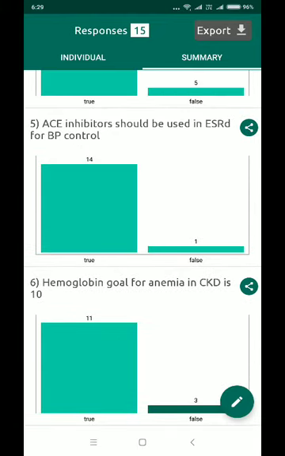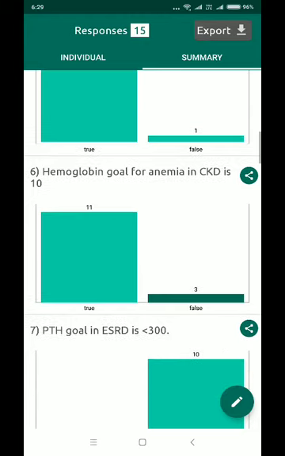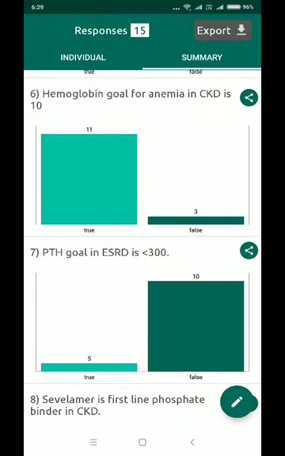The antihypertensives preferred in CKD are calcium channel blockers and ACE inhibitors, but the CKD should not be of high stage, right? Hemoglobin goal for anemia in CKD is 10. That is exactly right. We do it by erythropoietin stimulating agents, but if we use erythropoietin agents, we have a risk of MI and stroke as well. So the optimal target is 10 due to this benefit-risk trade-off.